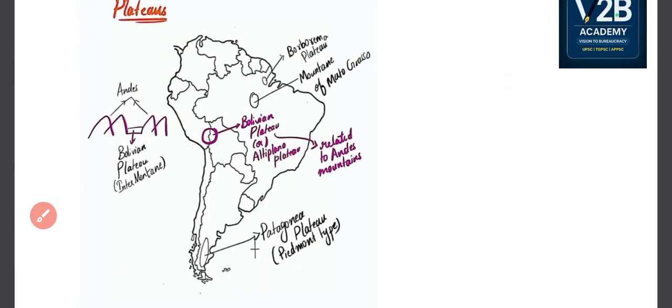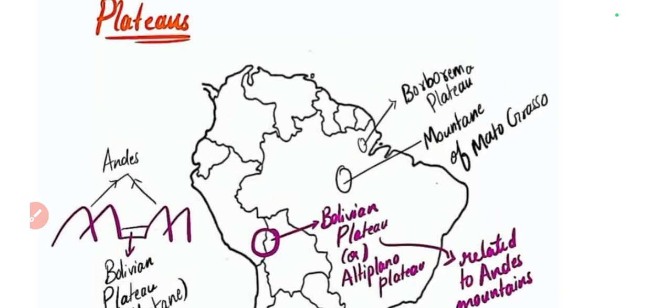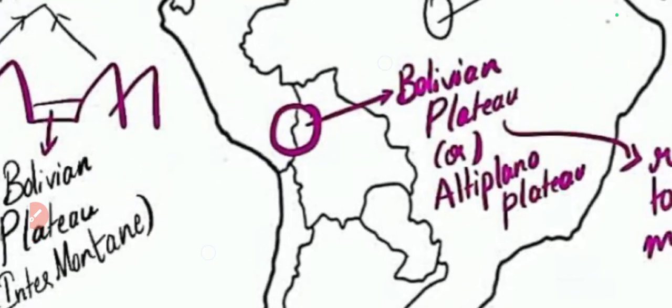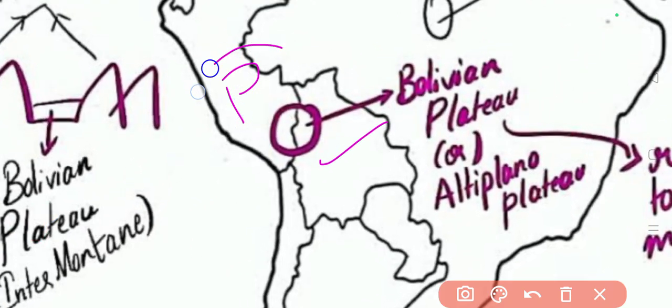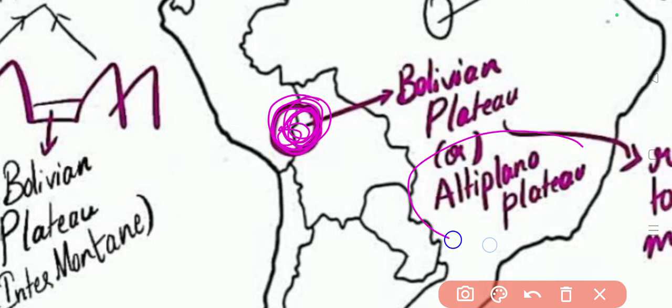And now let's see the new topic, that is plateaus of South America. Okay, this is the new topic that we are learning under today's class. So let's start with the Bolivian plateau. As name suggests, it is in Bolivia, but also it is bordering with Peru. Here it is located. This is the Bolivian plateau, or it is also known as Altiplano plateau. Bolivian plateau or Altiplano plateau.